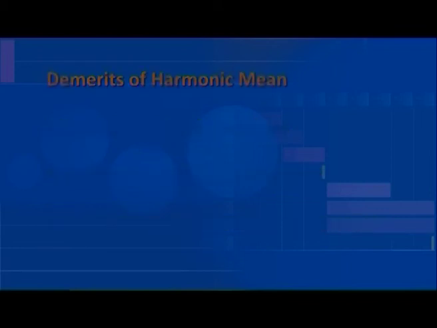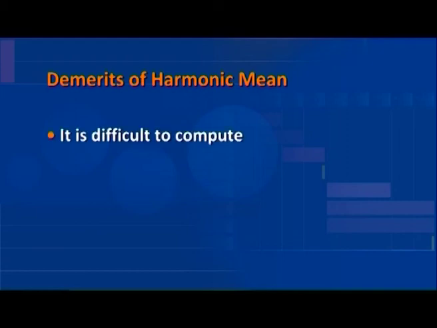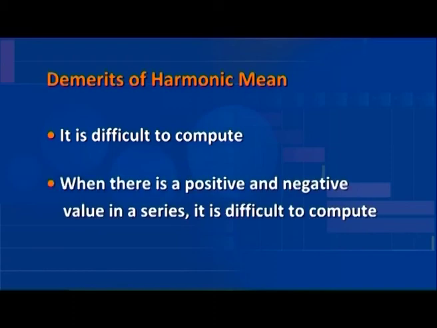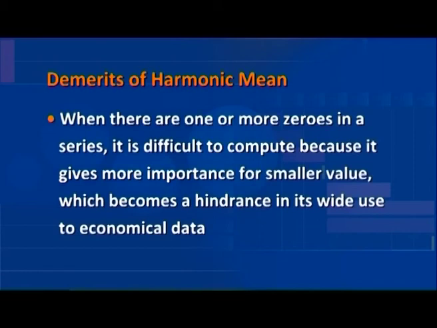Let us list the demerits of harmonic mean. It is difficult to compute. When there is a positive and negative value in a series, it is difficult to compute. When there are one or more zeros in a series, it is difficult to compute because it gives more importance to smaller values, which becomes a hindrance in its wide use to economic data.